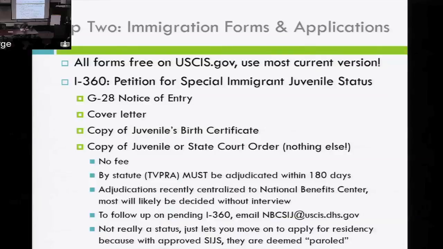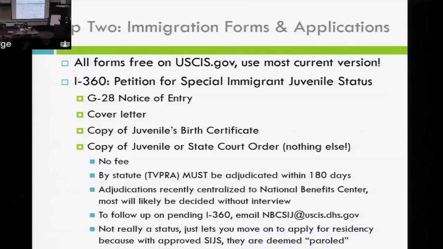Translations, especially of birth certificates, are pretty easy for us to get done as opposed to interpretation at an interview or things like that. And then you need a copy of your state court order. That's it. Please do not submit more than that. If you look on that uscis.gov site, it will tell you to also submit an affidavit from the child talking about their abuse, abandonment, neglect, and all of the state court documents and blah, blah, blah. They wish. No. The only thing that you want to submit is the state court order and those forms. There's no fee, and please don't submit anything else.